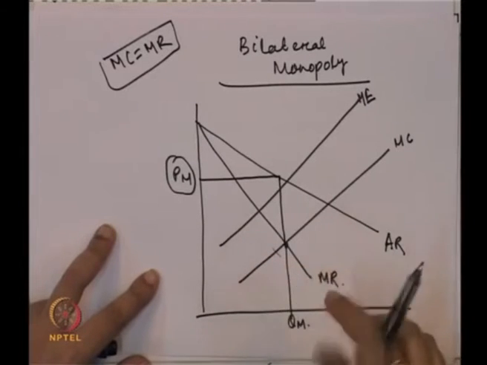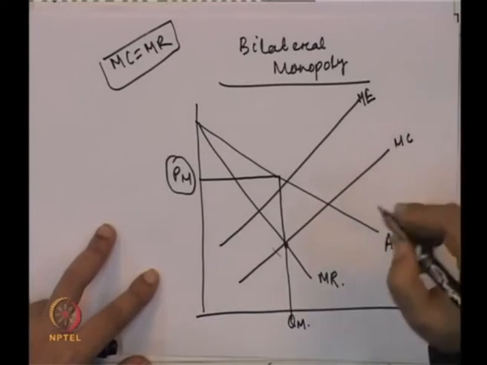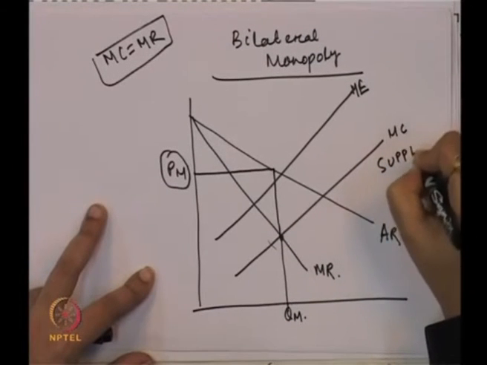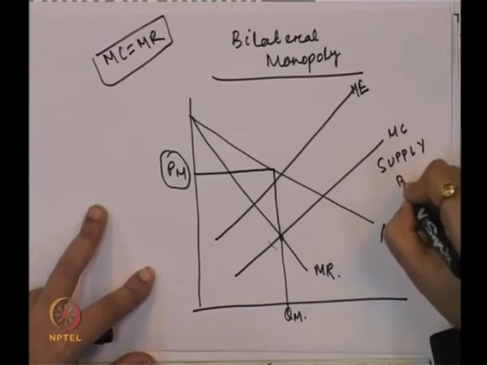So, there we introduce the supply curve of the buyer, that is MC, which is the supply for the buyer.